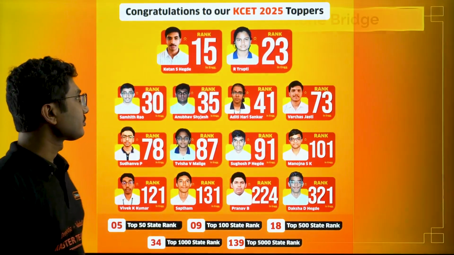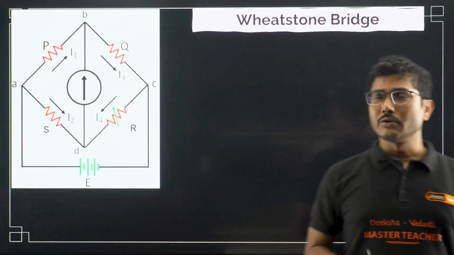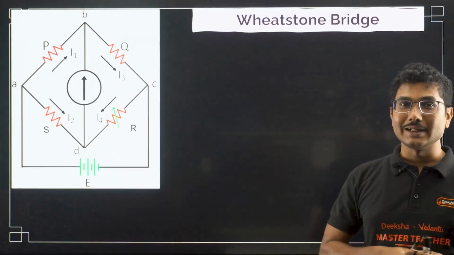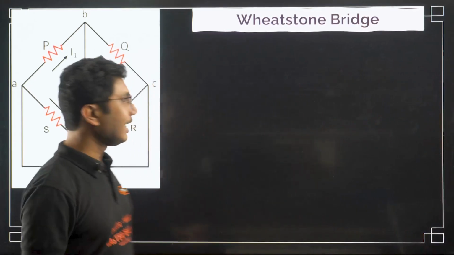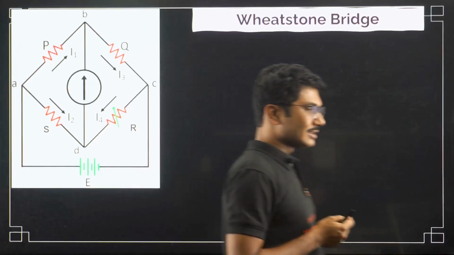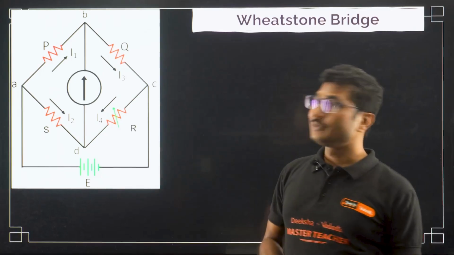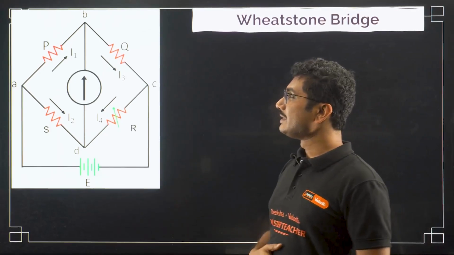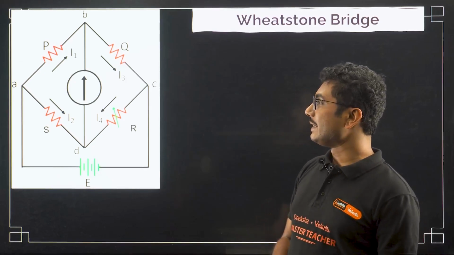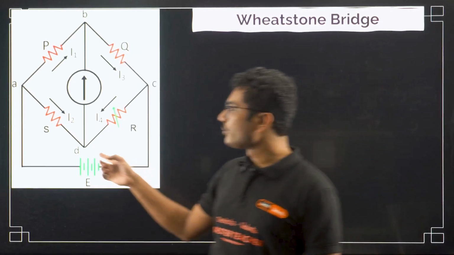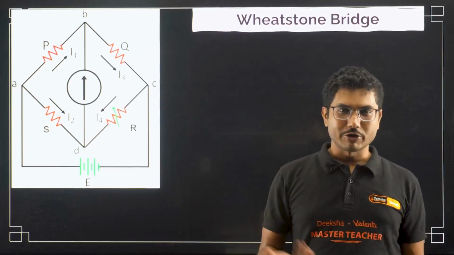Now let's move on to Wheatstone Bridge. Okay, Wheatstone Bridge. Now Wheatstone Bridge is nothing related to wheat or stone. This is the name of a person. He developed this circuit theory, this design. Now what is Wheatstone Bridge? Wheatstone Bridge is a simple mechanism where, if you know any three of the resistors, you can determine the fourth resistor. That was his original idea.